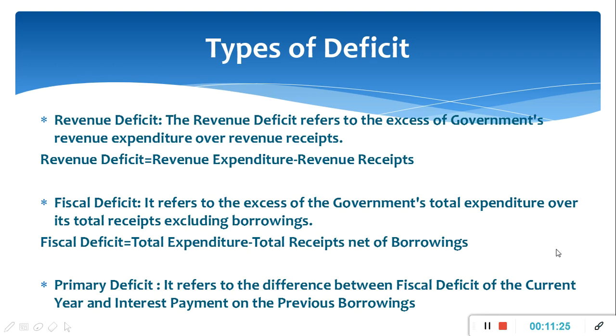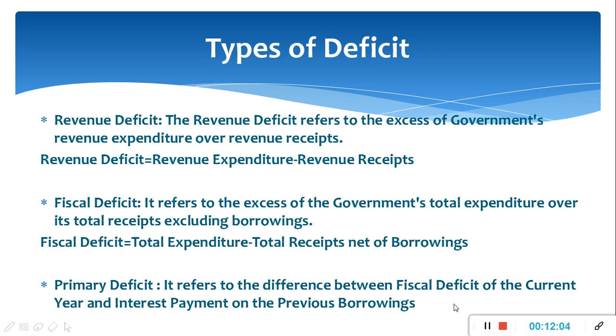Fiscal deficit is the excess of government's total expenditure over its total receipts excluding borrowings, and the other name of fiscal deficit is the borrowings. Fiscal deficit formula is equal to total expenditure minus total receipts net of borrowings. Primary deficit is the difference between fiscal deficit of the current year and interest payment on the previous borrowings, and the formula of primary deficit is fiscal deficit minus interest payments.